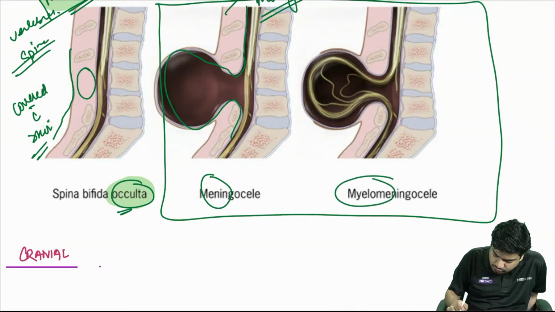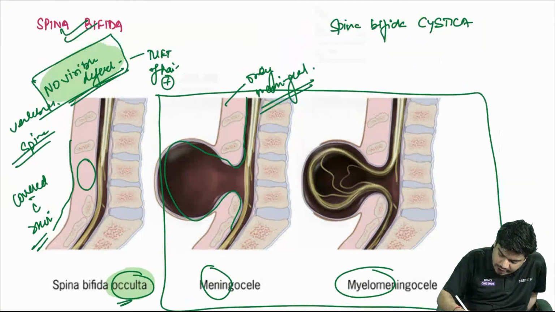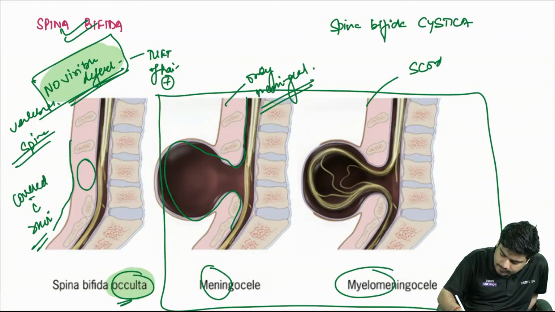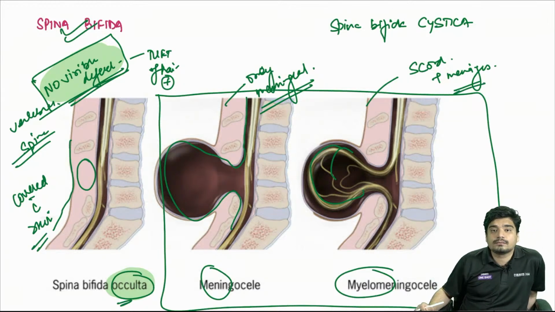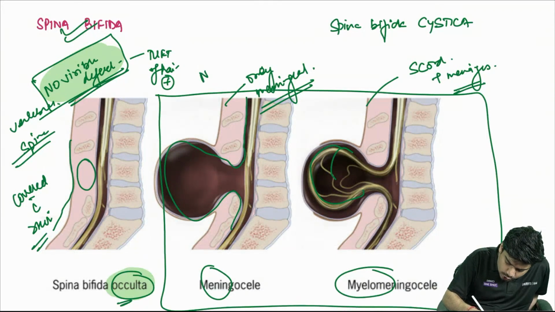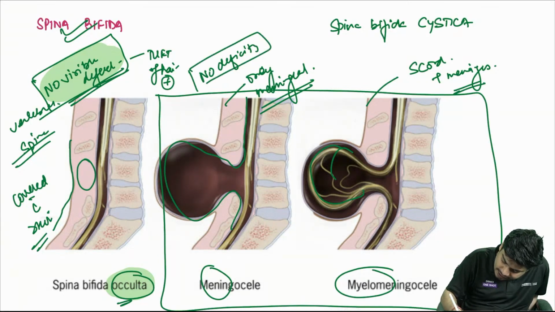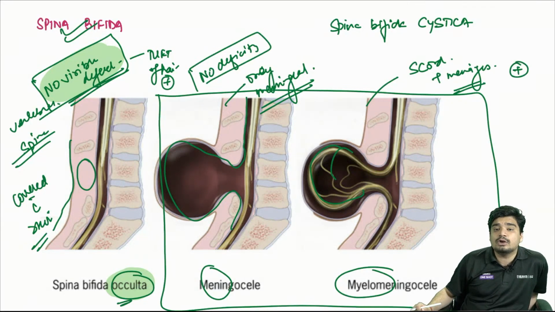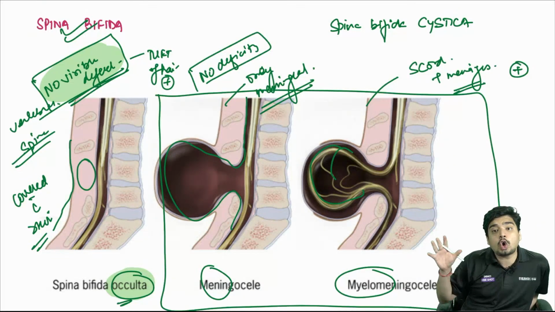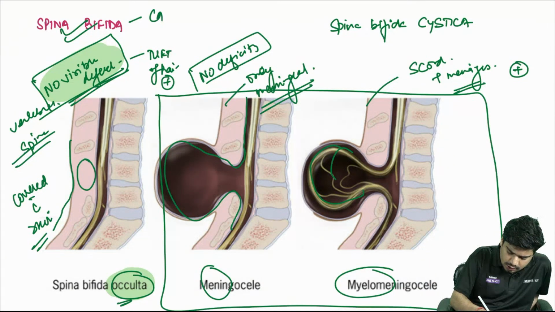In myelomeningocele, you have the spinal cord plus meninges coming out. So in meningocele there will be no neural deficits, while neural deficits will be present in myelomeningocele. So this is your caudal neural tube defects.